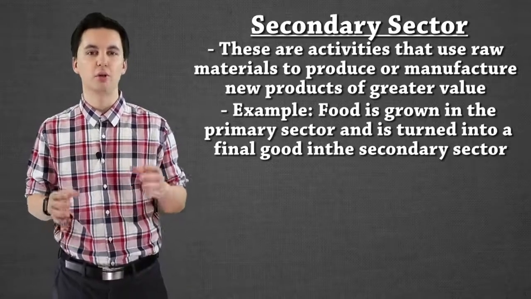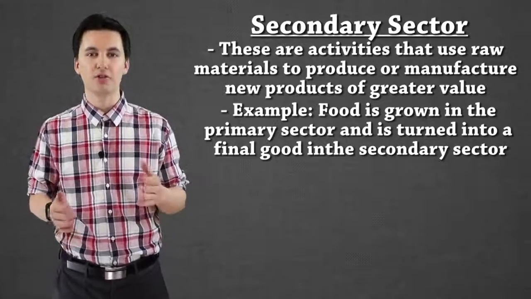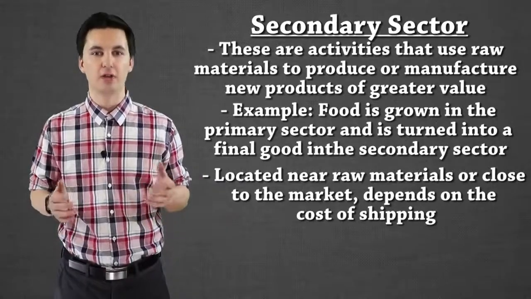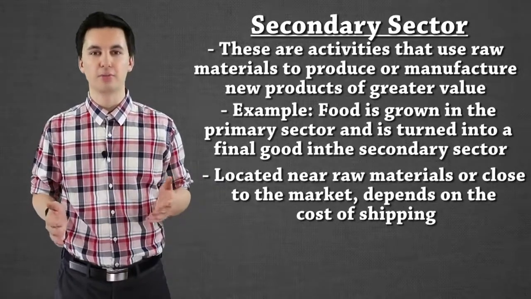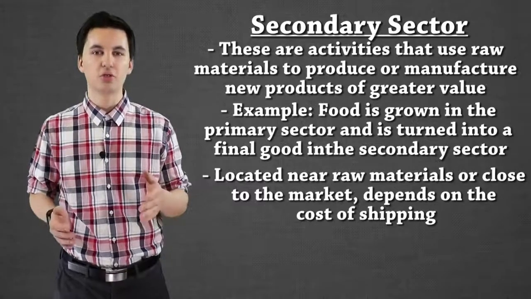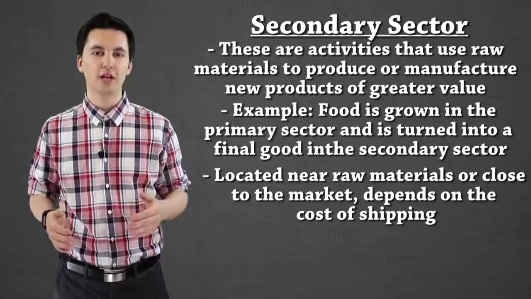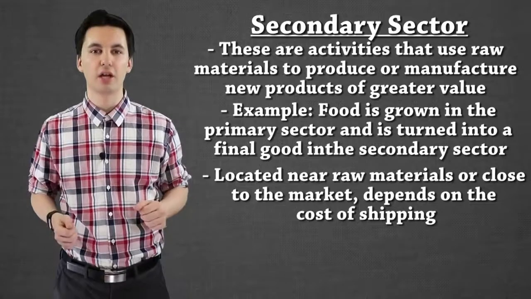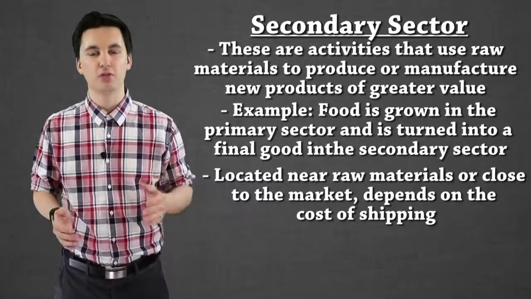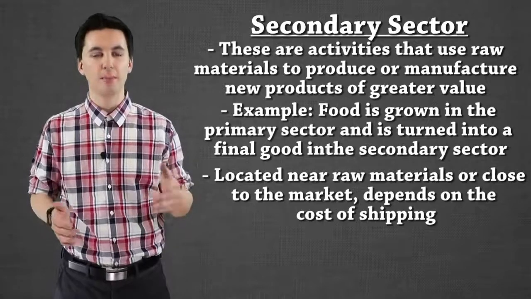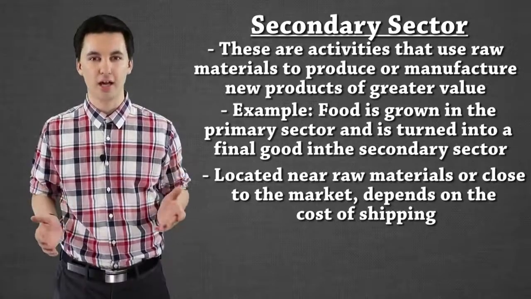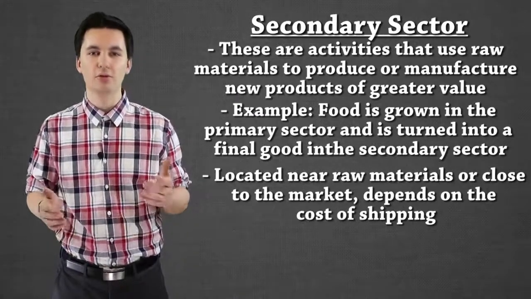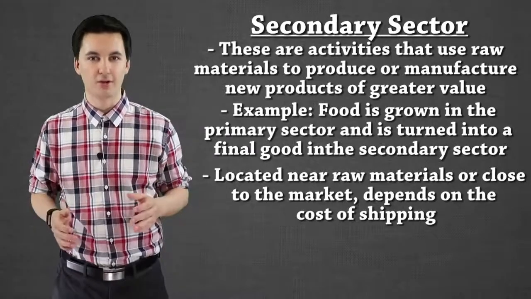One thing to note here is that the location is a little bit different. For the most part, it's either going to be located near the raw resources or near the market. It's going to depend on transportation and costs. The goal is to maximize your profits, so you want to keep your costs low. If items are bulkier, it makes more sense to have your production facilities near your resources, so you would locate there. However, if they're not as bulky and are easy to transport, you might have them in a different area. Maybe you'll have distribution centers around a society. Or if they're perishable, they might need to be really next to that market so you can get them quickly and reduce costs. That's the deciding factor of location.